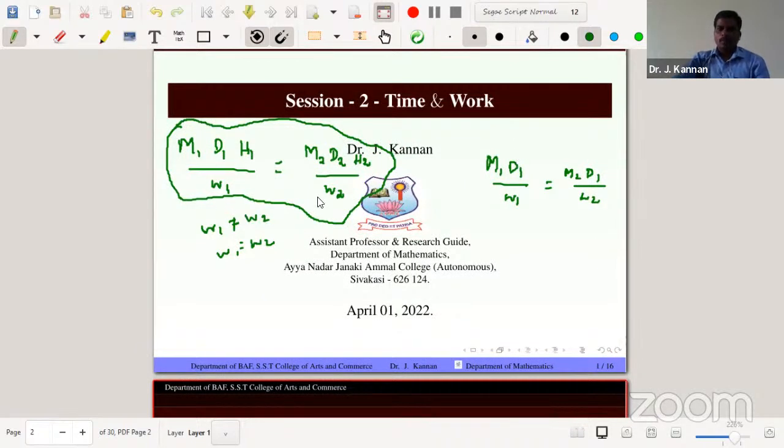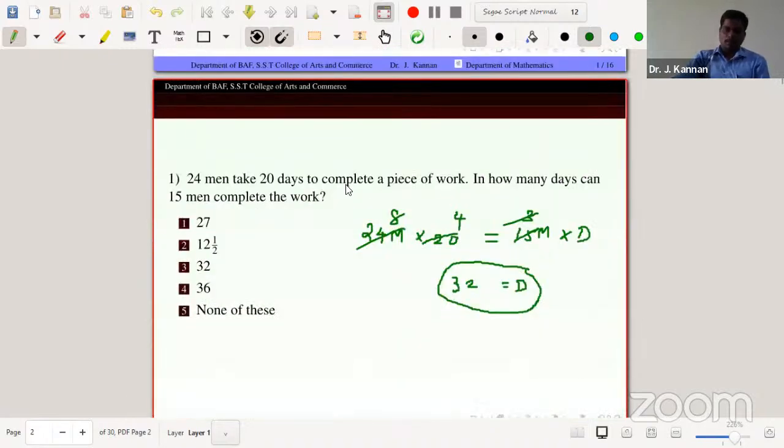W1, W2, the two works may be equal or not equal, the number of employees may be different, the number of days may be different, the number of hours may be different, given or not given, no problem. Suppose hours are given, use this format. Suppose not given in the problem, then use this type of format. The first problem gives only the number of employees and number of days. 24 men take 20 days, and 15 men, how many days?